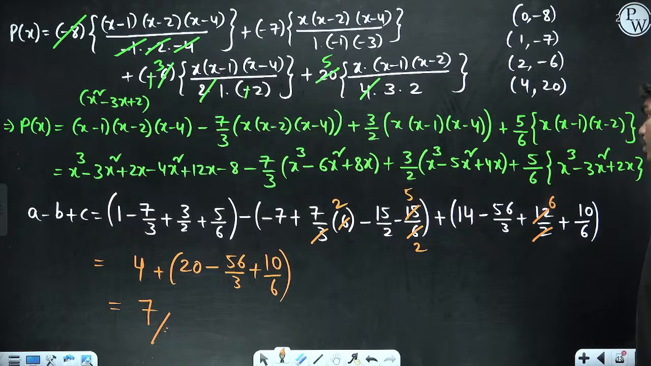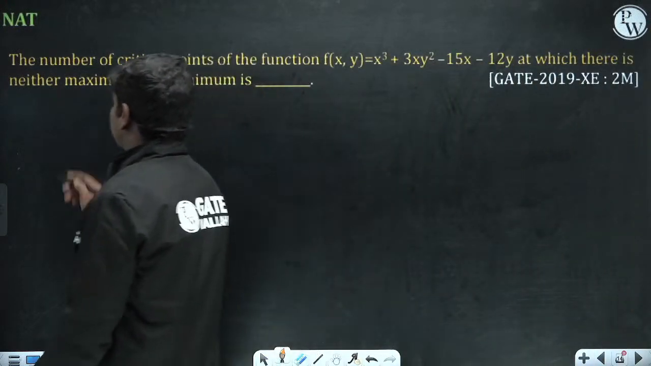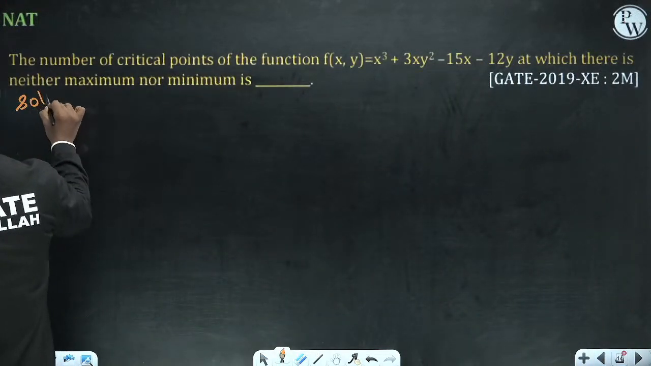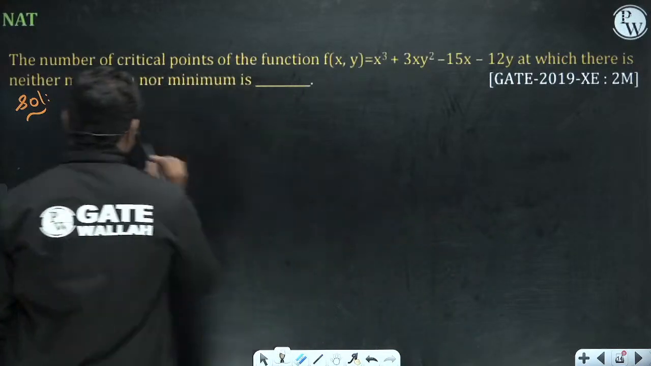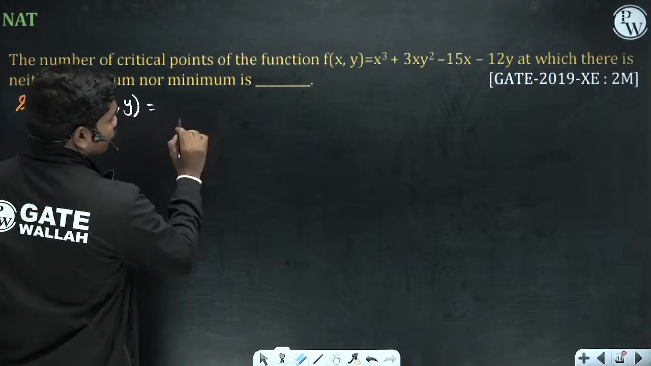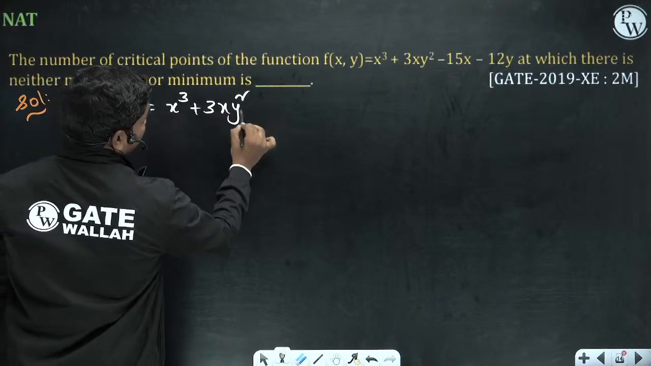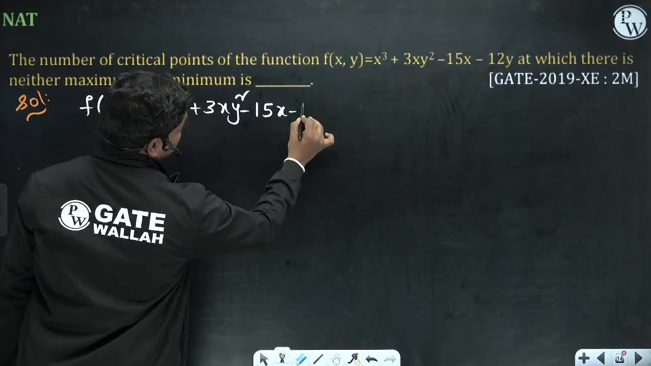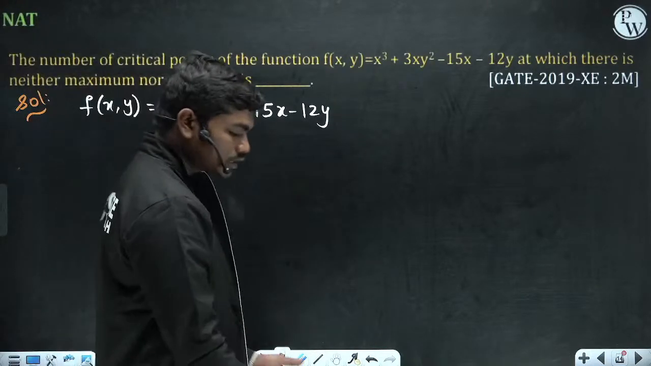Thank you. So let us solve this question. Number of critical points of the function f of x comma y is equal to x cube plus 3xy square minus 15x minus 12y, at which there is neither maximum nor minimum. Of course that is called critical point actually.